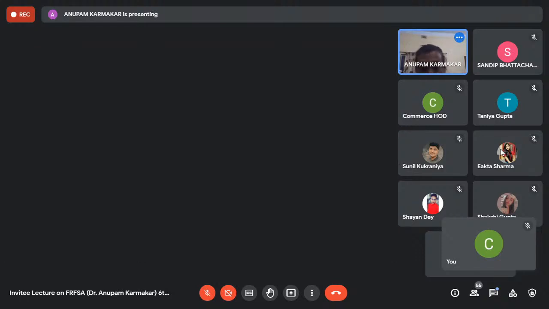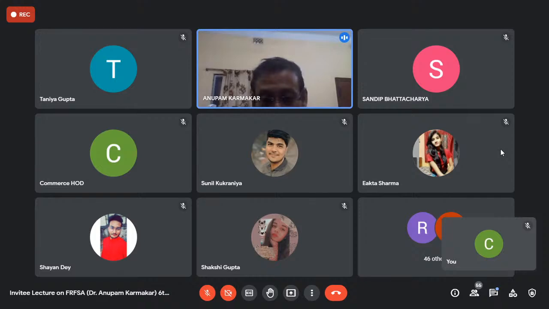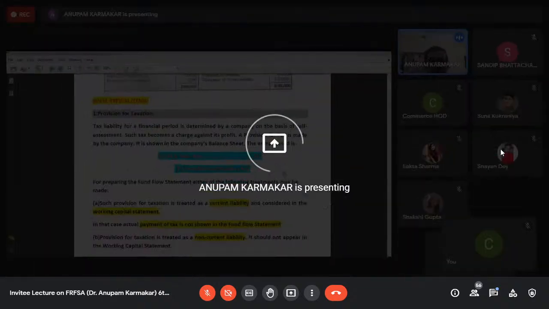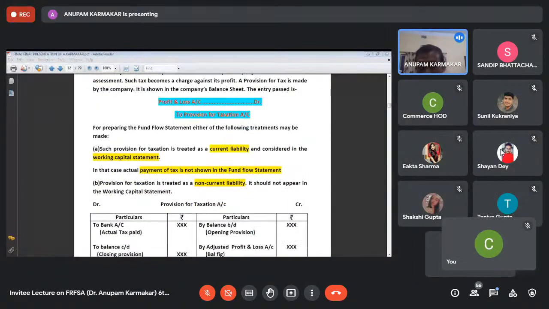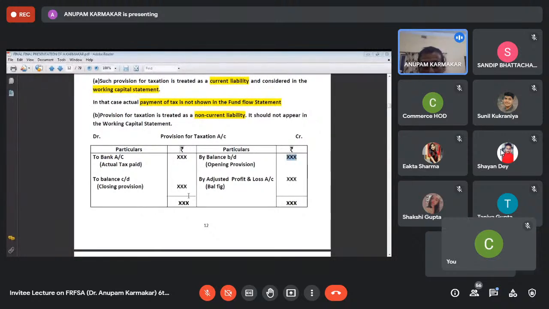Okay, now I'm coming back to my original presentation. There are some typical items in the fund flow statement, though I've already discussed this. That is provision for taxation. The opening provision and closing provision will be given in your balance sheet. If the actual payment of tax is not given, then the last year's provision, suppose 10,000, you write 10,000. And in the current year, you have to make a provision, suppose 20,000, then you write 20,000.